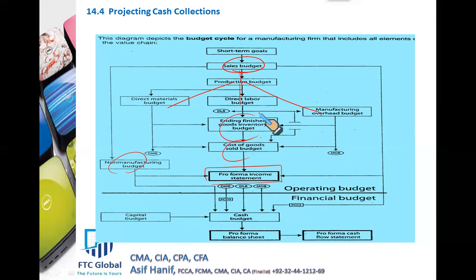And then we learned how to draw up the pro forma financial statement based upon the budgeted numbers. Now, the next thing in flow is the cash budget. But before we do the cash budget, we need to do a very important topic from exam point of view, that is PCCS, projecting cash collection schedule, what you are going to receive in what month. This would be the input to your cash budget. So let's go straight to this topic, related questions.